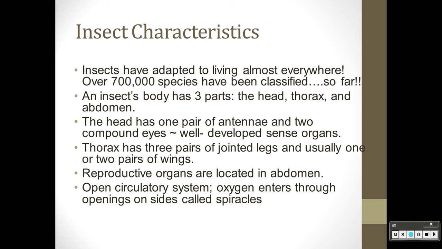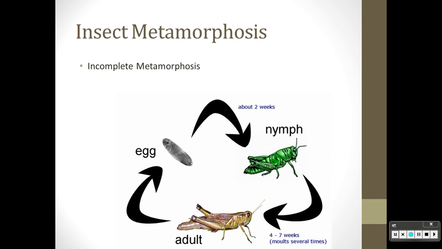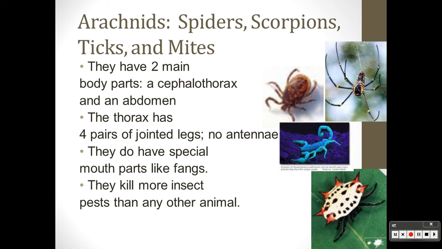Alright, first group is insects. You know your basic insect stuff. 3 pairs of legs, or 6 legs in total. Body part has 3 parts. Again, table. Don't worry about metamorphosis. Please note when we're talking about insects, we're talking about adult insects, not babies.